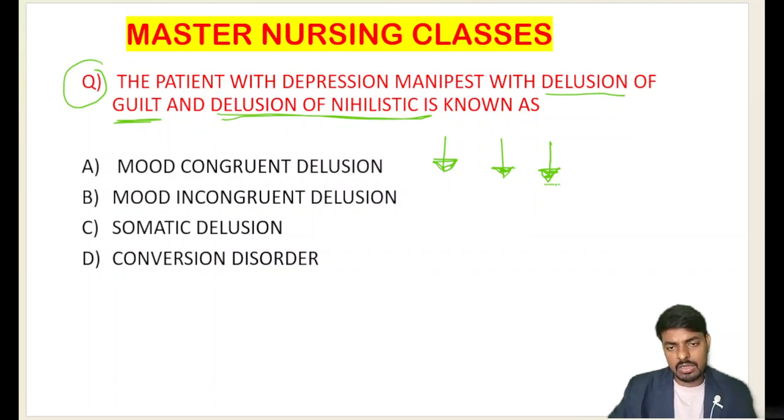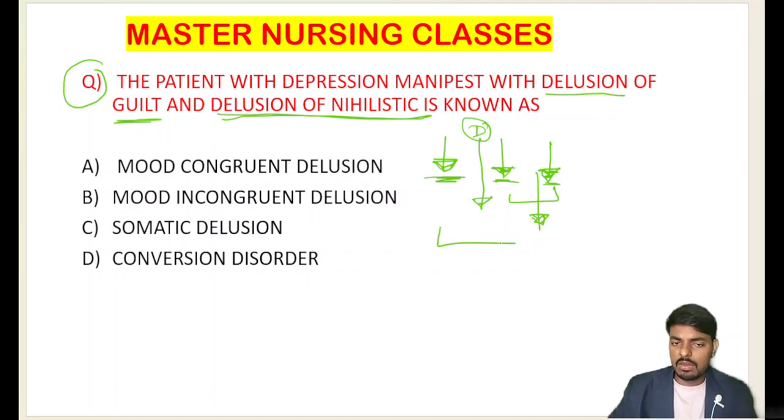So we will write this in the same direction, on the lower side. When the disease is depression and the signs and symptoms are also on the negative side, what happens in depression? In depression the mood is decreasing, and the delusions also have their direction on the lower side only.